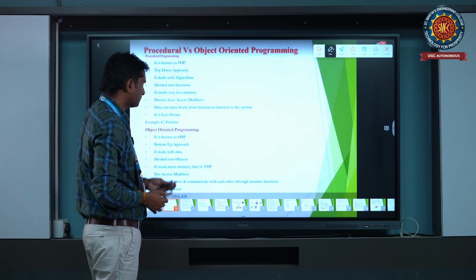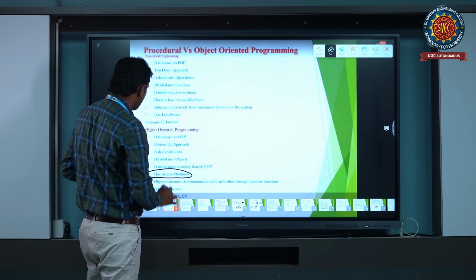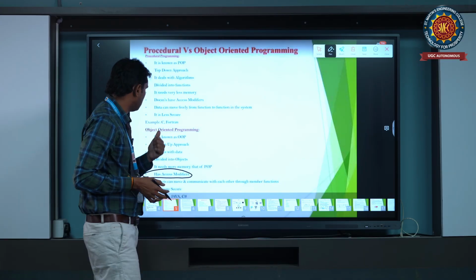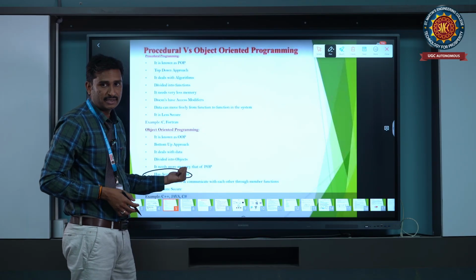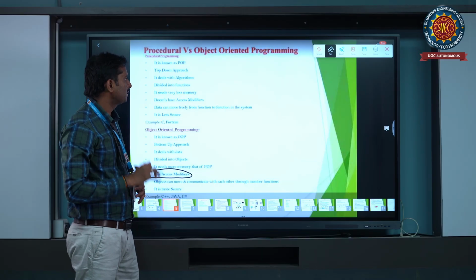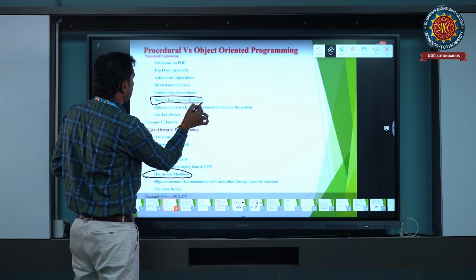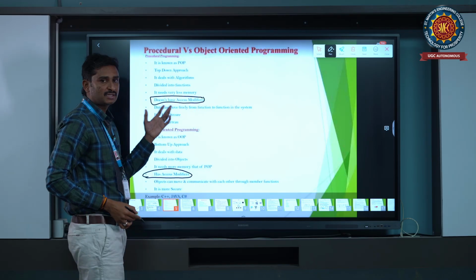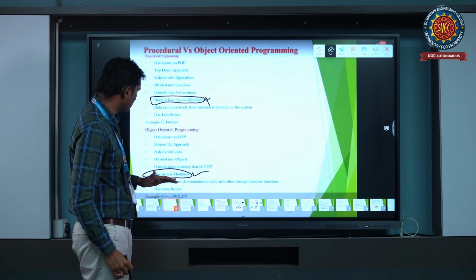Next are access modifiers. An advantage of object oriented programming over procedural language is that it has access modifiers. Procedural languages do not contain access modifiers, but object oriented programming does.